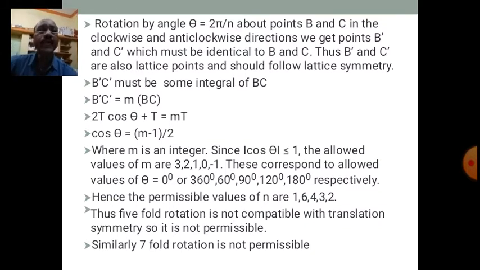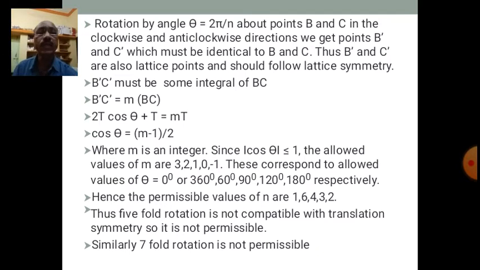Or cos of theta is equal to m minus 1 divided by 2. You can cancel t throughout, isn't it? So cos of theta is equal to m minus 1 divided by 2, where m takes integer values.